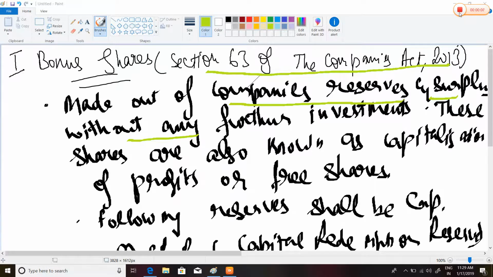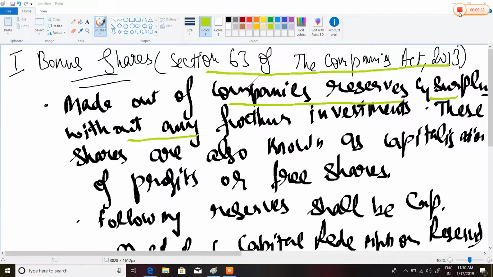Now today we are going to start CMA Intermediate last papers, company accounts and audit. I'll be teaching only company accounts. Now let's start. Firstly, we are going to start with study note number one, accounting for shares and debentures.